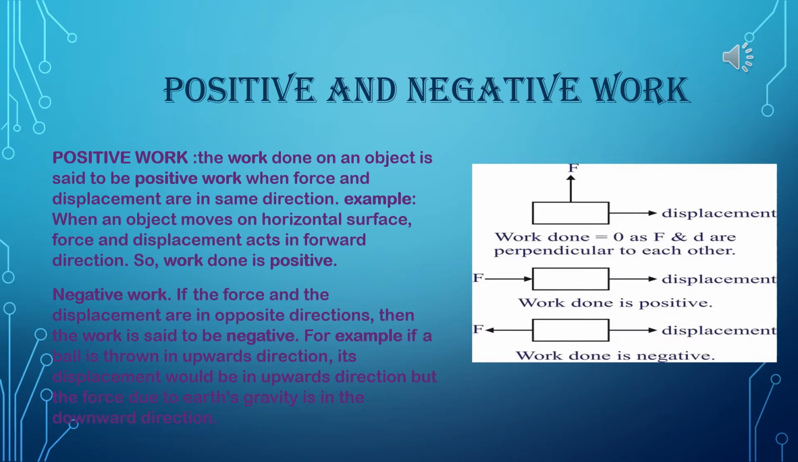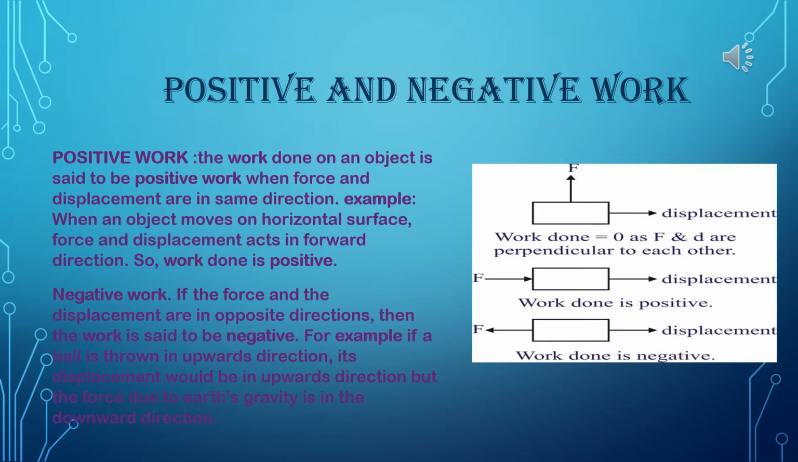The work done on an object is said to be positive work when force and displacement are in the same direction. For example, when an object moves on a horizontal surface, force and displacement act in the forward direction. So work done is positive. Now negative work: if the force and the displacement are in opposite directions, then the work is said to be negative. For example, if a ball is thrown in the upwards direction, its displacement would be in the upwards direction, but the force due to Earth's gravity is in the downwards direction.